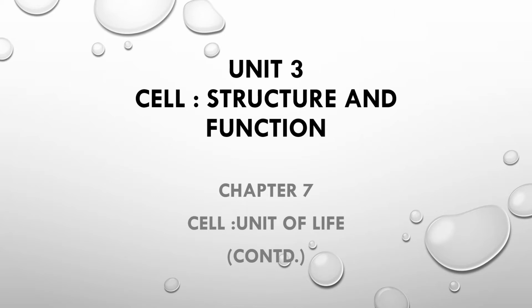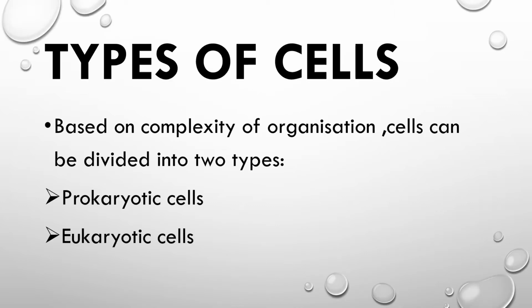We are going to continue with our same chapter, Cell, Unit of Life. In our previous session, we discussed the cell theory, and in this session, we will discuss the types of the cell. Types of the cells. Based on complexity of organization, cells can be divided into two types. The first is prokaryotic cell and the second one is eukaryotic cell.